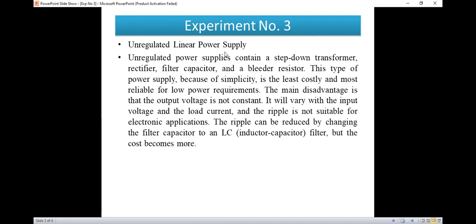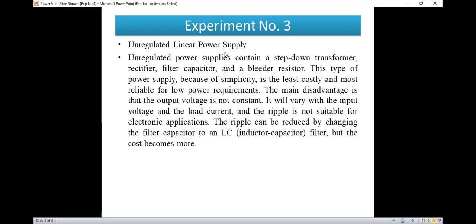Now one of the disadvantages, the main disadvantage, is that the output voltage is not constant. This is an unregulated DC power supply, because a rectifier unit is used. In an unregulated power supply the voltage cannot be constant, that means the voltage cannot be regulated, so we call it unregulated.